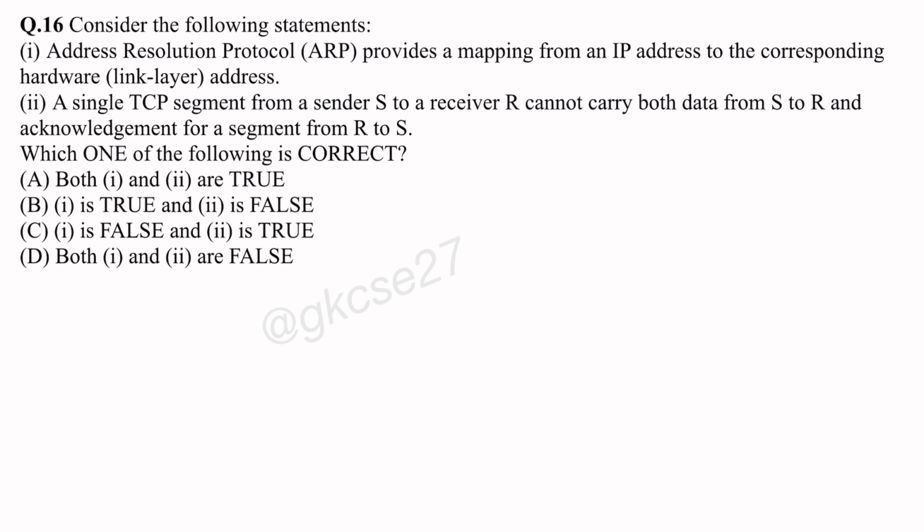See next question number 16. Consider the following statements. Address Resolution Protocol, ARP, provides a mapping from an IP address to the corresponding hardware link layer address. So that means physical address. So from IP address to physical address, this is true. Next option, a single TCP segment from a sender S to receiver R cannot carry both data from S to R and acknowledgement for a segment from R to S. Actually, this is false, because in case of piggybacking,